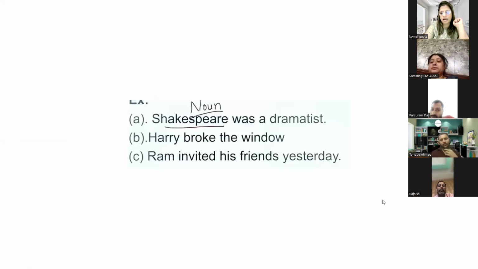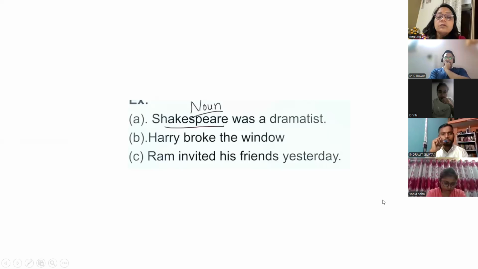Tariq, Harry broke the window. Harry and the window. Very good. Mr. Rawat, Ram invited his friends yesterday. Ma'am, Ram is a noun. Only Ram? Friends also. Ram and friends. Friends is also a noun. Common noun. Yes.